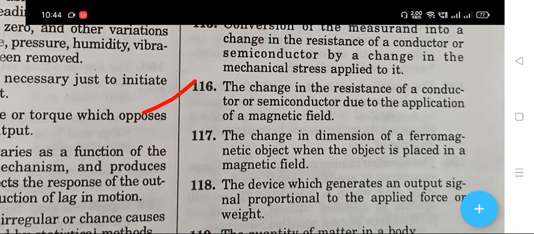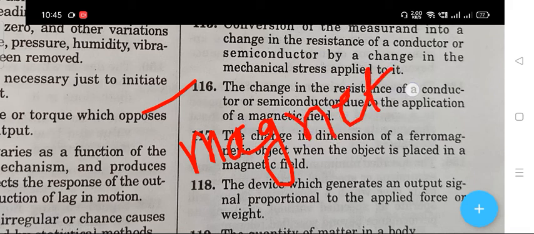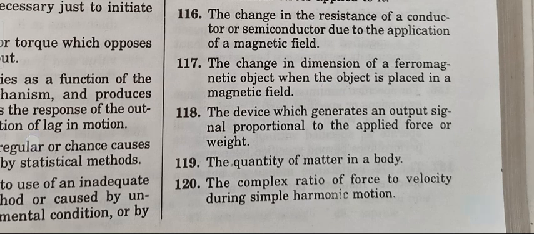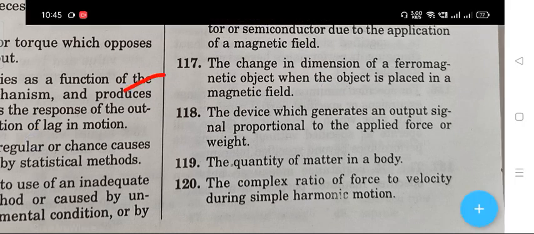The next question is 116. The change in the resistance of a conductor or semiconductor due to the application of a magnetic field. The right answer is magnetoresistive effect.